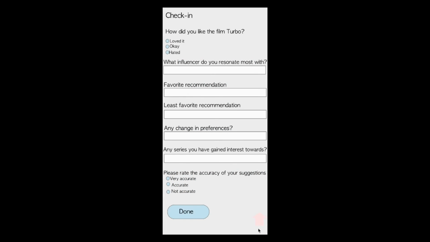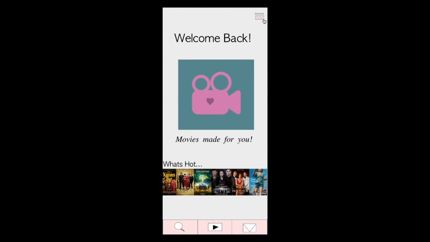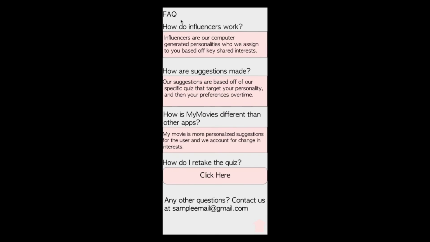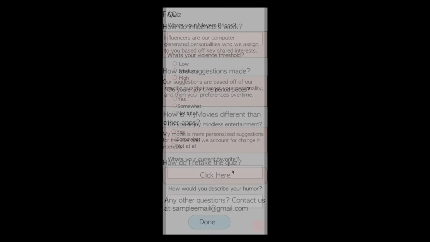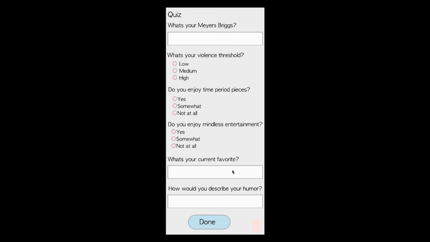This is our monthly check-ins to make sure that we're doing our job correctly. And then the user would hit done and go back. If they have any questions, they can use our frequently asked help section. And if they want to retake the quiz for whatever reason, they can click here and it gets them back to the quiz.